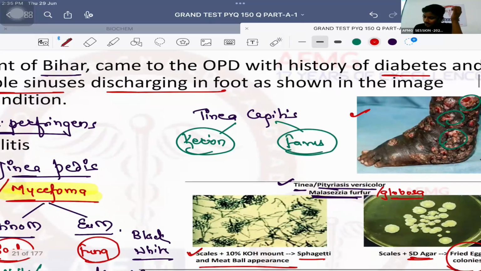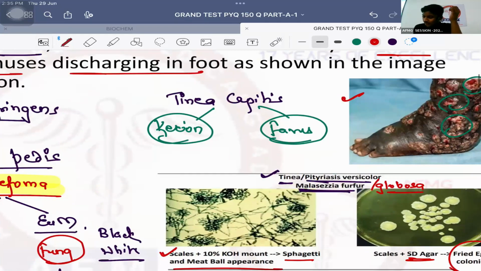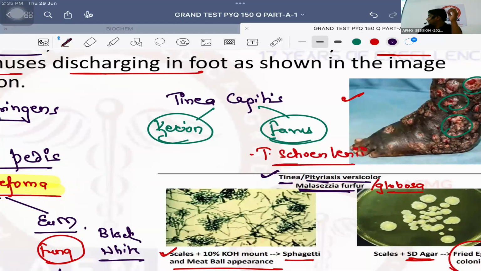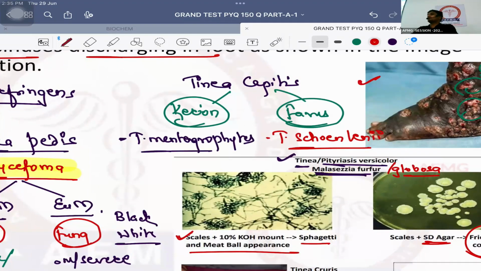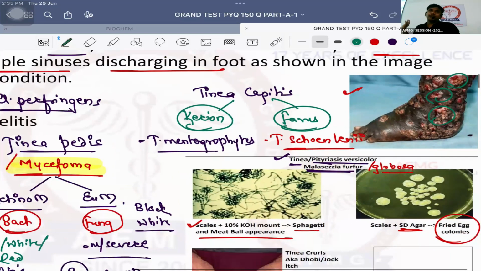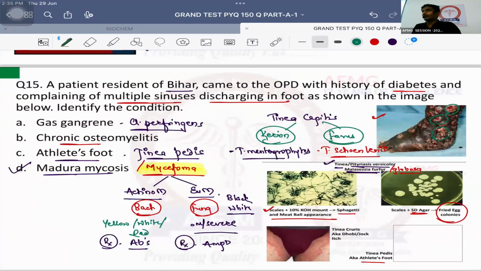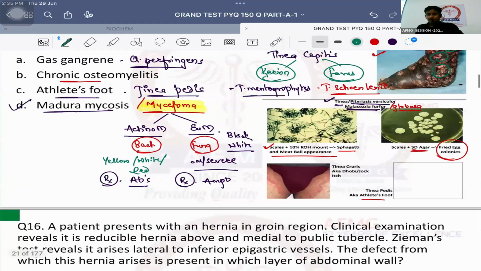The causative agent of favus is Trichophyton schoenleinii. Very good. Okay, so the causative agent of favus is Trichophyton schoenleinii. Whereas for kerion, it is Trichophyton mentagrophytes. It can also be called Trichophyton verrucosum. It is one and the same thing. No issues with this, anybody? At least kerion and favus, remember them, these were previous questions, okay? So at least remember those. No issues with this. Moving further.